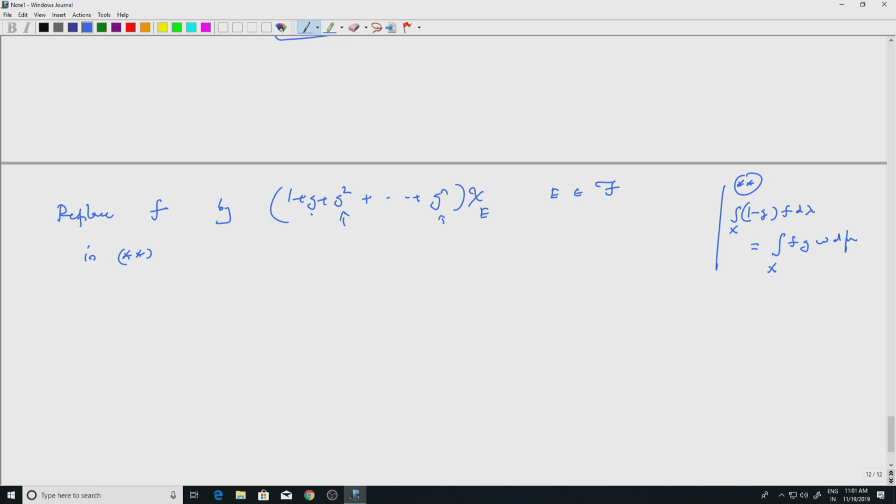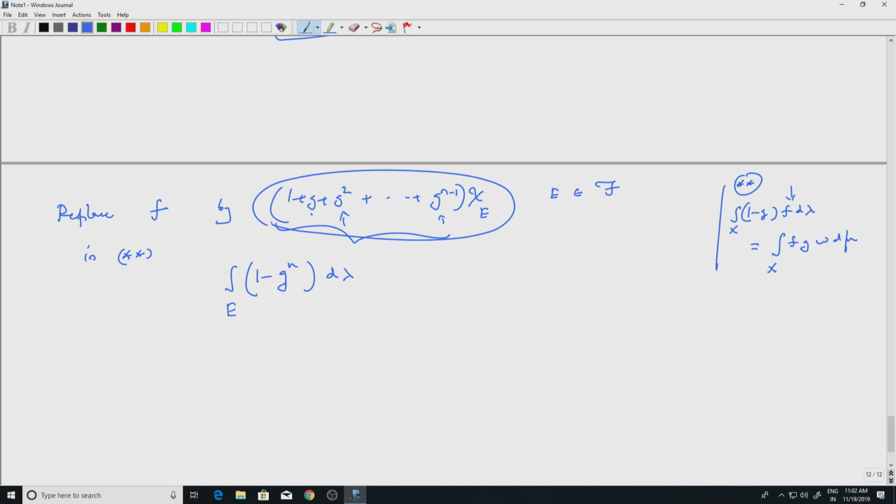Well, what will I get then? I have the whole summation here times 1 minus G, that will give me 1 minus G to the n. Well, let's take n minus 1 here, so that I get 1 minus G to the n d lambda, right, over the set E, because there is a chi E. So, instead of x I will write E, because I am replacing f by this whole thing, correct.